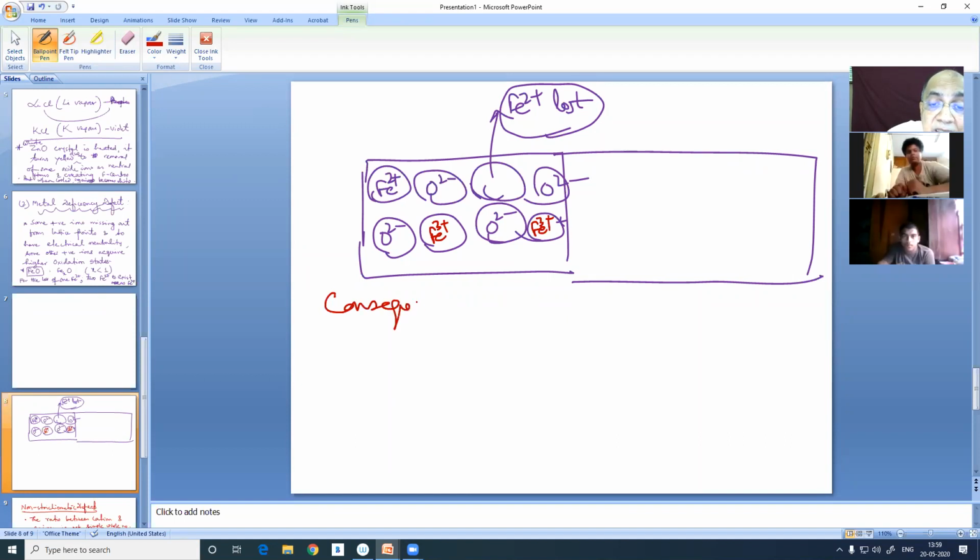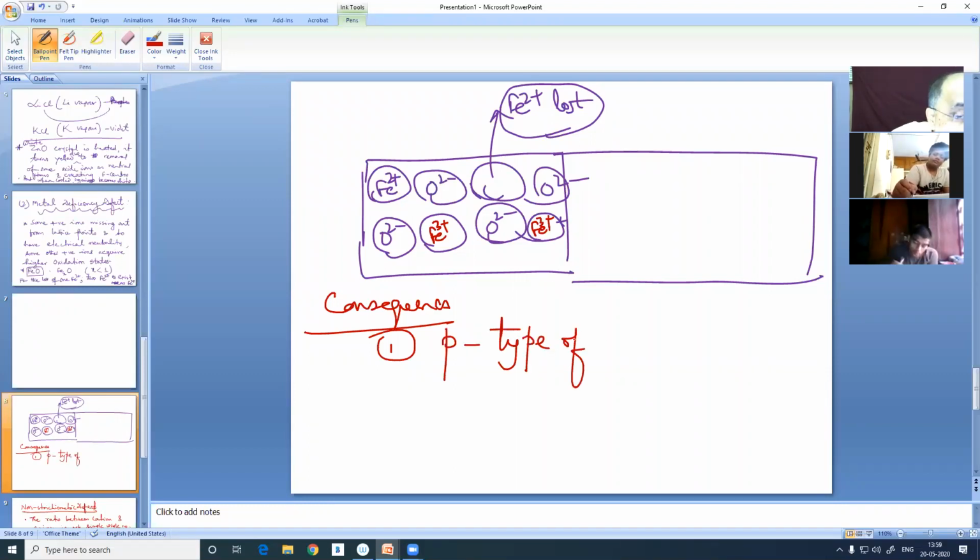Consequences. 1, it gives a P type of semiconductor. That was N type. Metal excess defect was resulting in an N type of semiconductor. The conductivity is due to the migration of free electrons, but here it is the migration of positive holes, P type semiconductors.